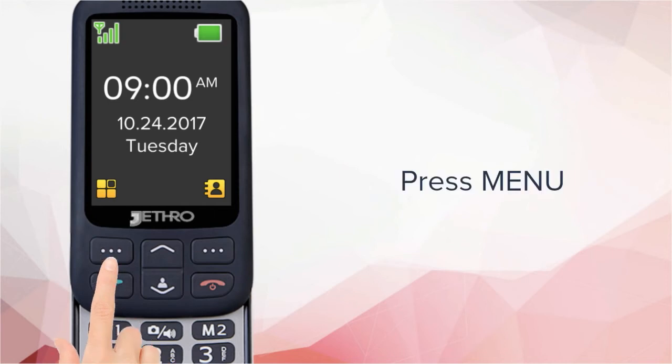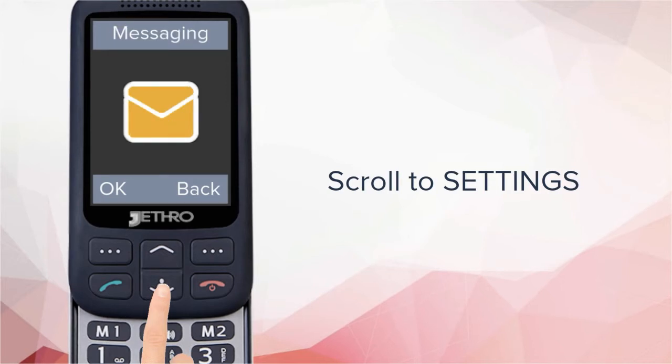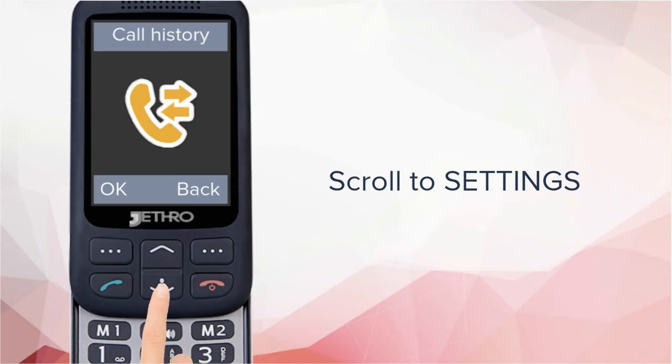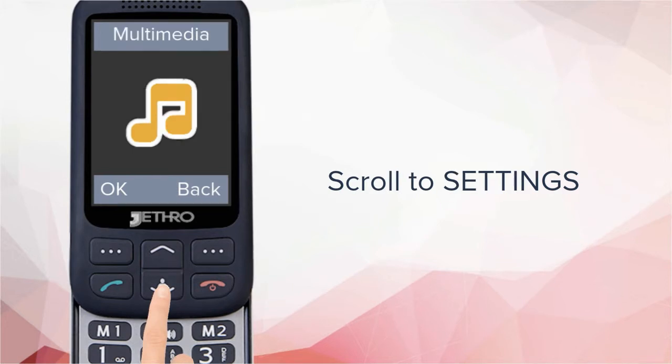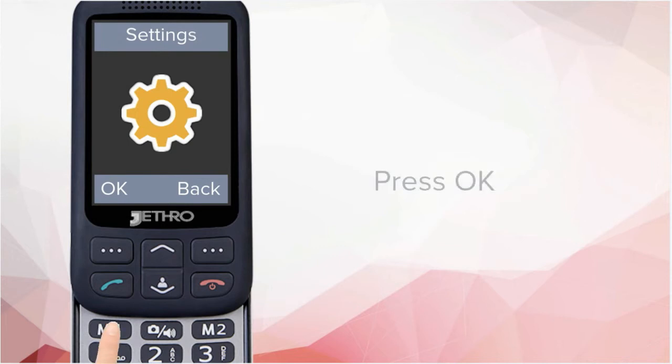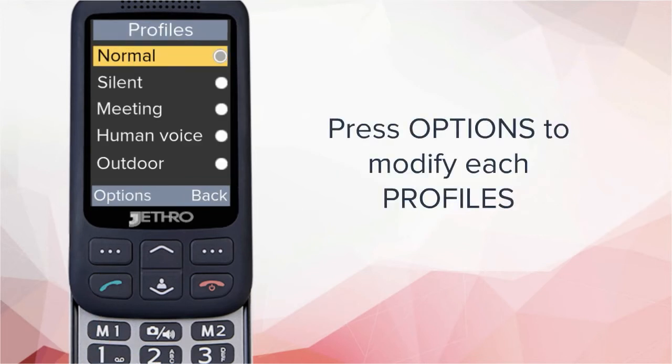First, press menu. Then, scroll down to settings. Press OK on settings. Choose profiles. In here, you will see a variety of different profiles you may set.